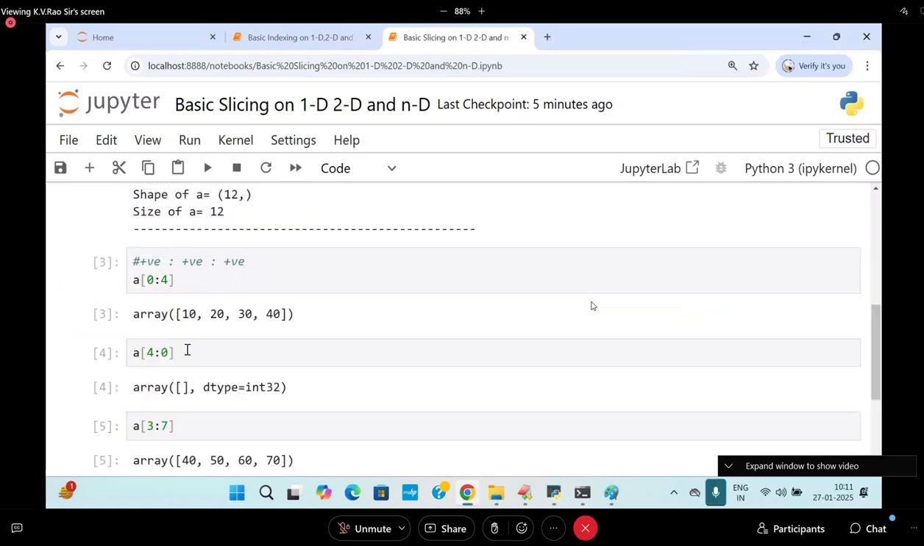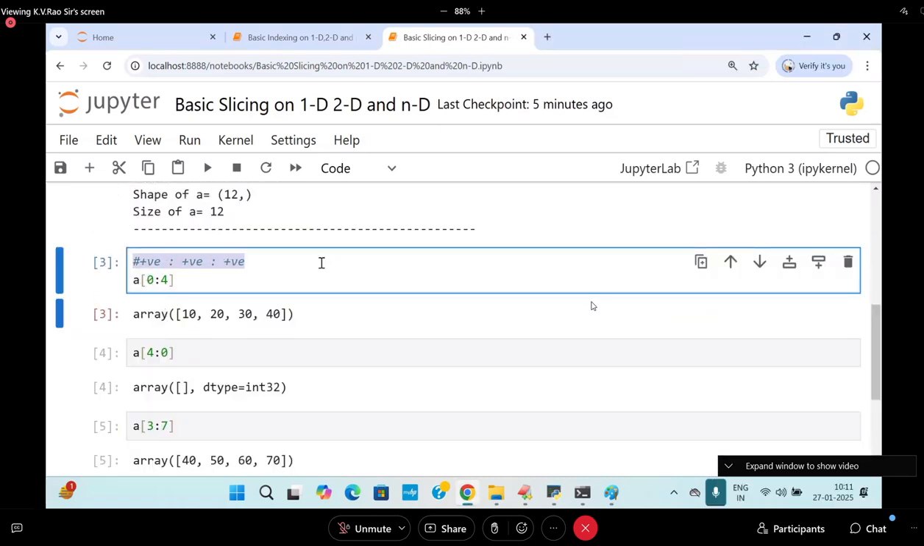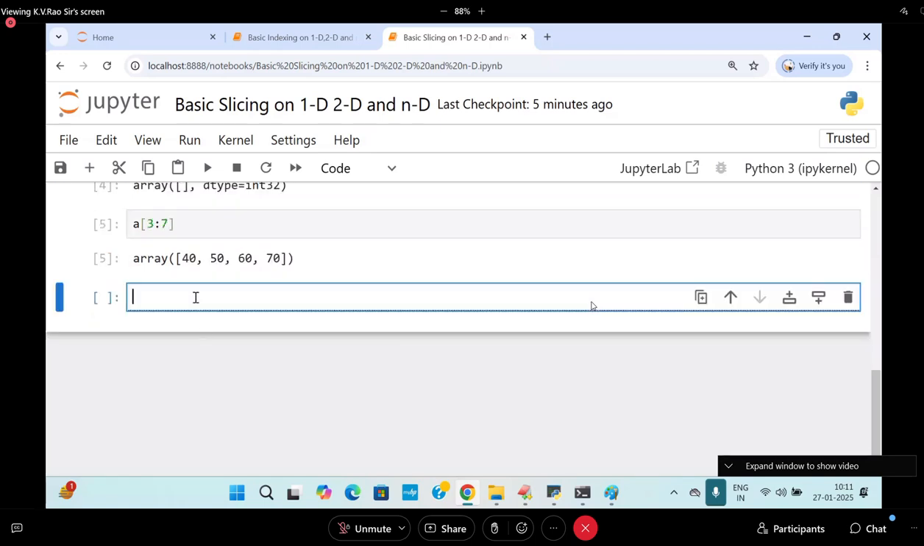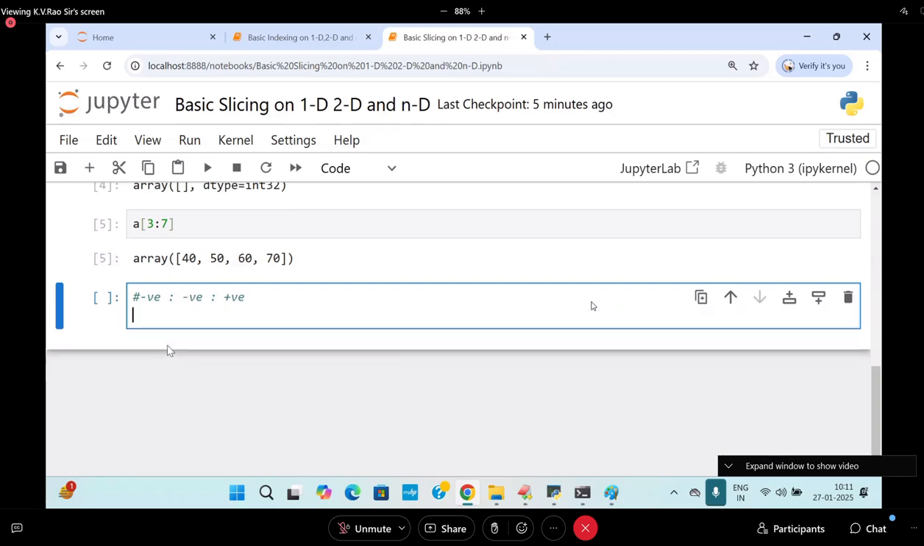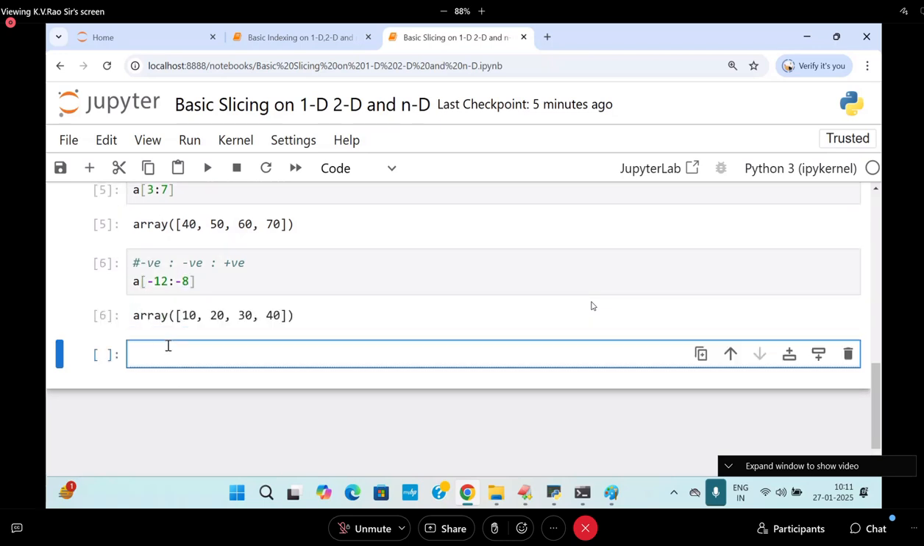What is this diagram now? Negative, negative I am going to apply. Same condition will be satisfied. A of what here? Minus 12 colon minus 9. Minus 8. So you are going to get the elements called what?